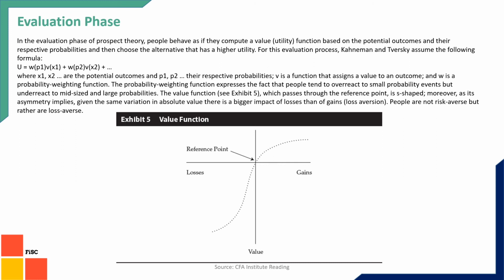In exhibit 5 you can see that there is a reference point. Again you can see that people get very little pleasure with more and more gain, but with loss they feel more and more bad or worse. So you can understand that people are loss averse instead of risk averse from this graph as well. That means they won't feel the same pleasure for a gain as much pain as they feel when they lose a similar amount. So a $50 loss hurts much more than a $50 gain is pleasing. That's what loss aversion explains.